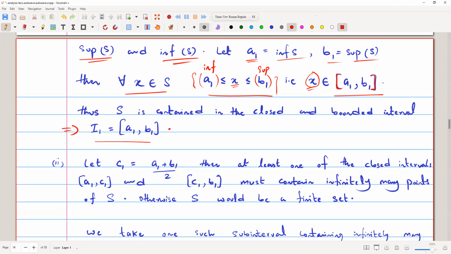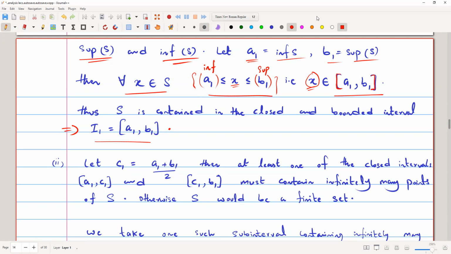Now let c1 be an element in the middle of the interval. So we can write it as a1 plus b1 divided by 2. c1 is the element of this kind, that is a1 plus b1. So we are taking the average of these 2 points, that is a1 and b1, and then dividing it by 2. So we call it c1.